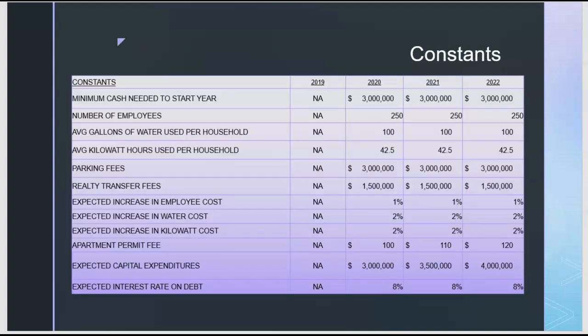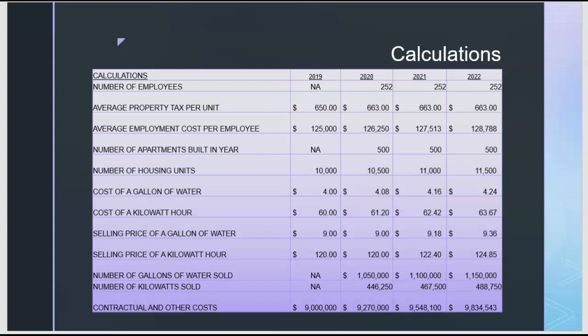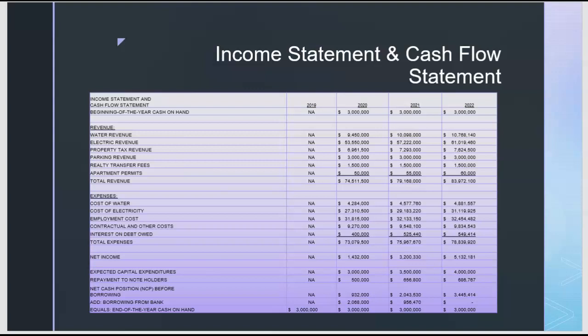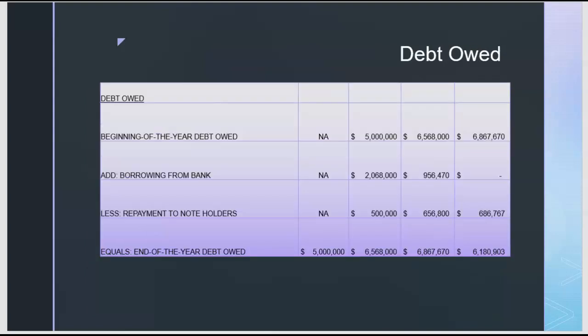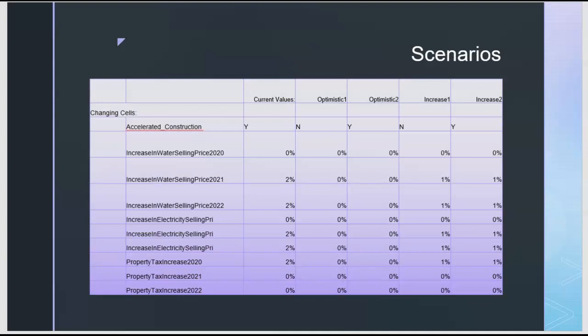Here are the constants given to us. Inputs. These are all the calculations performed by us. And then the income statement and cash flow statement made by us. This is the debt owed. And lastly, the summary of key results. Here are the scenarios performed in the scenario manager.